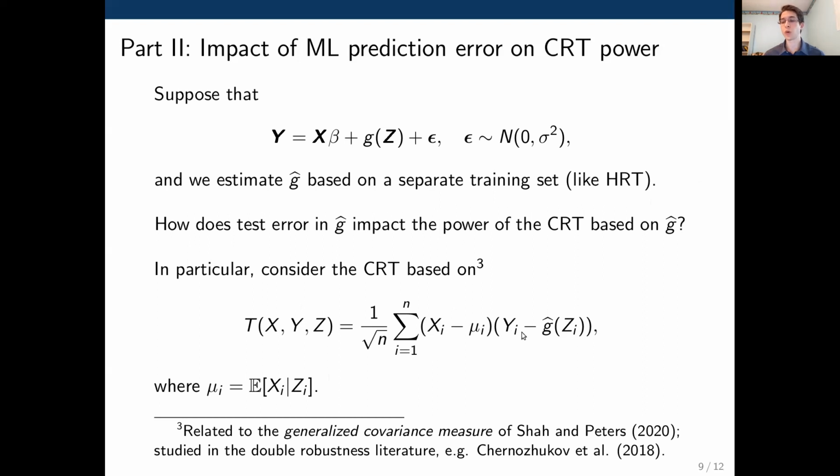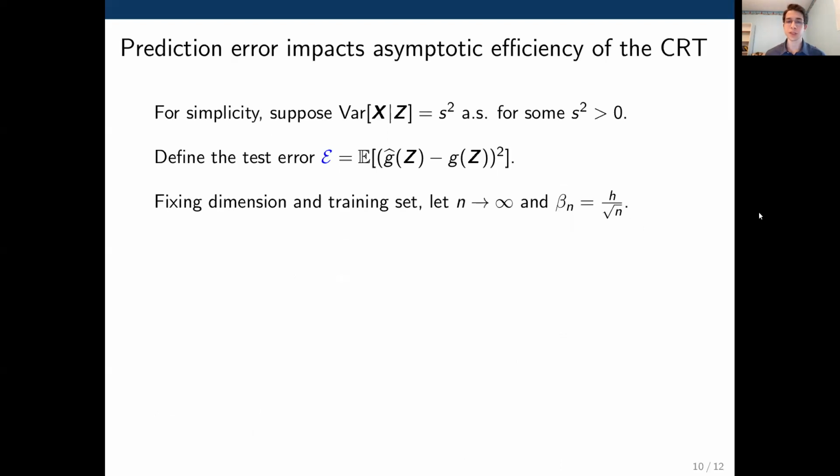And then we adjust y for z by using g hat, which we've estimated. Now, for simplicity, let's assume that the variance of x given z is always a constant s squared independently of z, and define the test error script e as the expected squared difference between g hat and g.